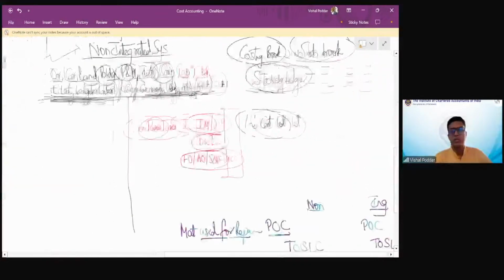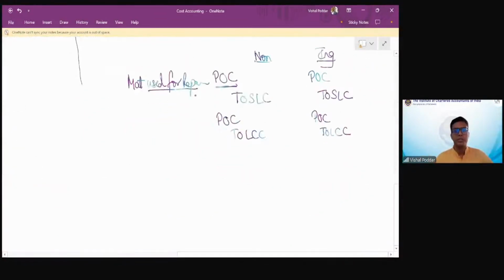What is the transaction given in the sum? The transaction given would be raw material consumed, or material issued for production. If this type of transaction is given, they are talking about the raw material which you are going to use for production, and it is used in the factory. So you have to send it to the factory.